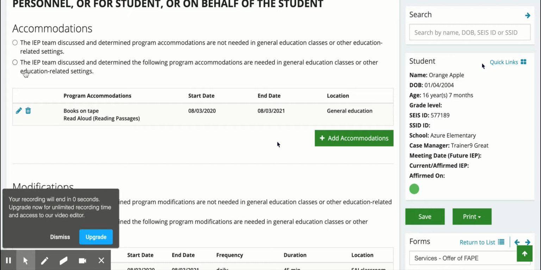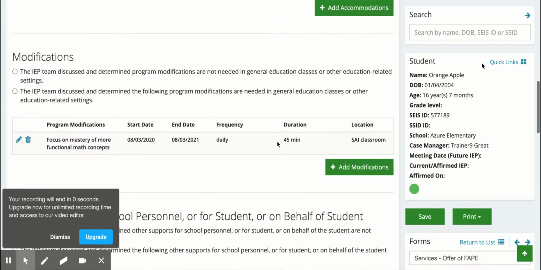If not, the IEP team discussed and determined the following program accommodations are needed in general education classes or other education-related settings. If so, please click here and then click on the green button here, Add Accommodations, and add the type of program accommodation, the start date, the end date, and the location where the accommodations will take place.